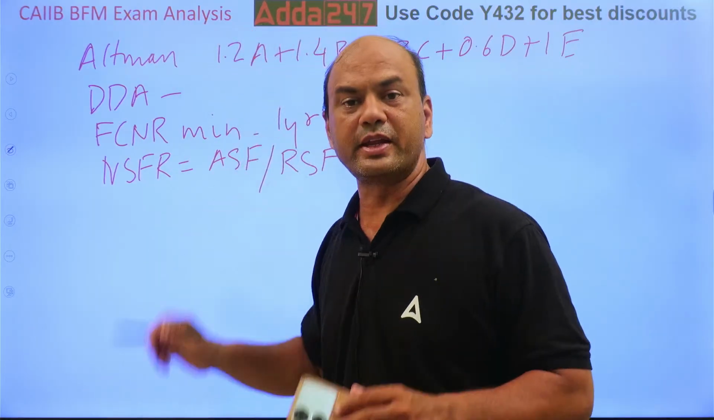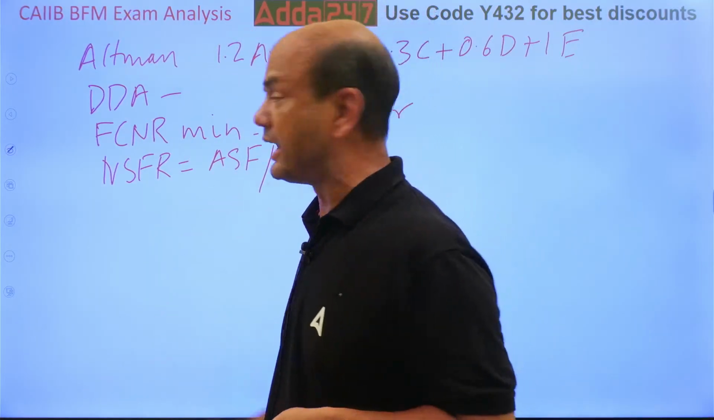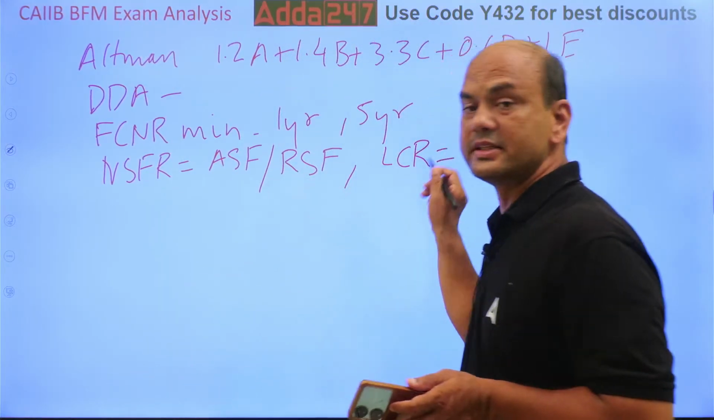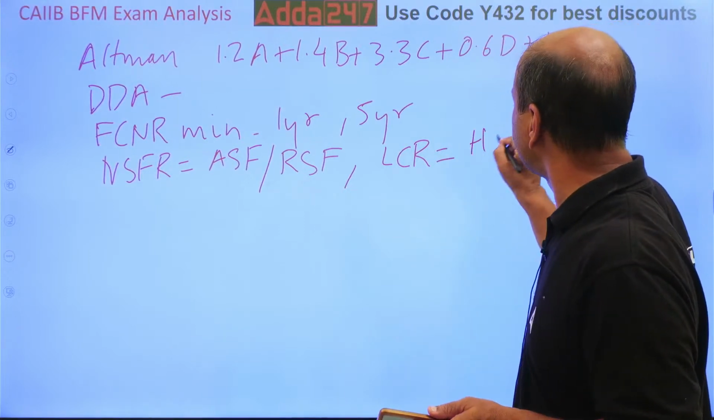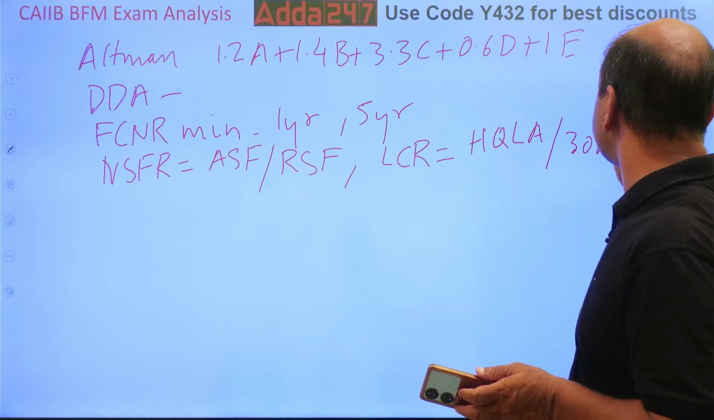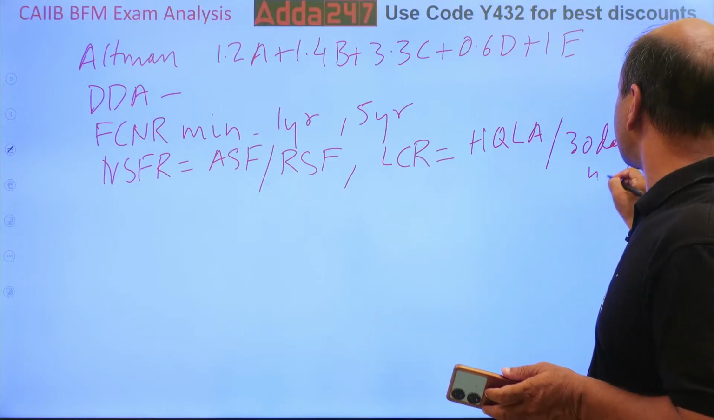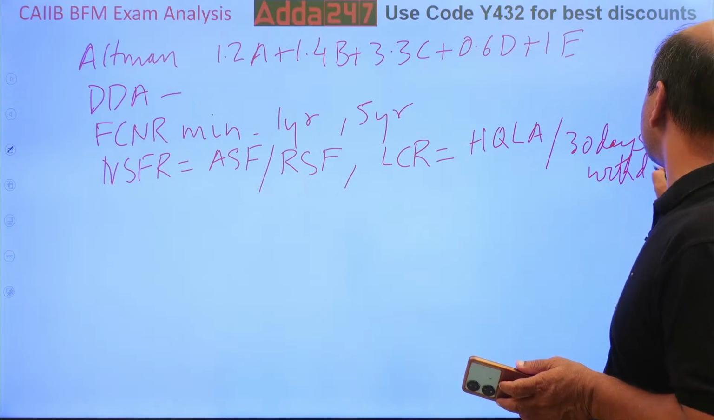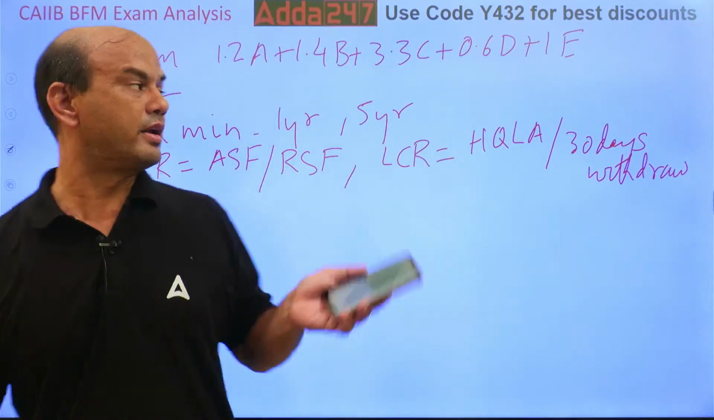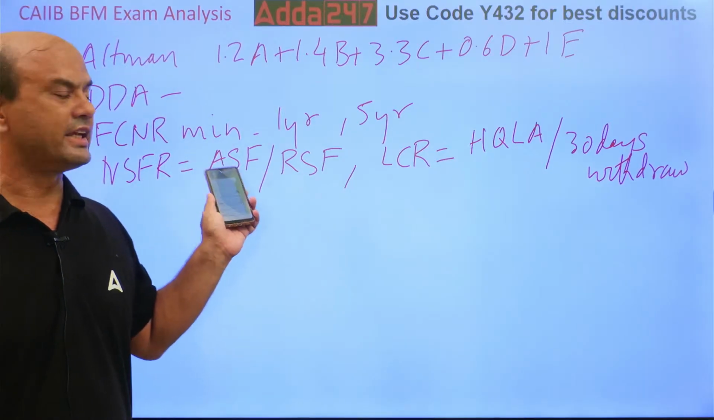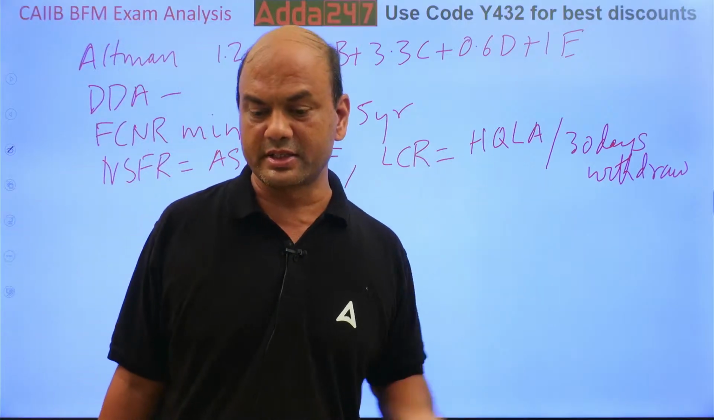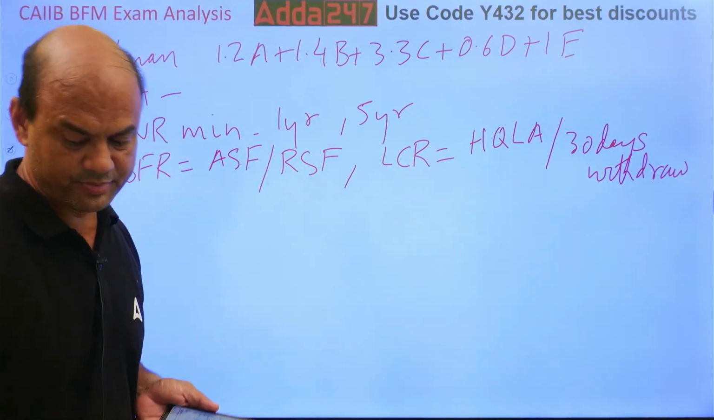NSFR is generally for long term, 1 year, and there is one more that's called LCR. LCR is HQLA upon 30 days cash withdrawal. So this is for a short period. NSFR is ASF upon RSF, and LCR is HQLA upon 30 days withdrawal. This is for the shorter duration.